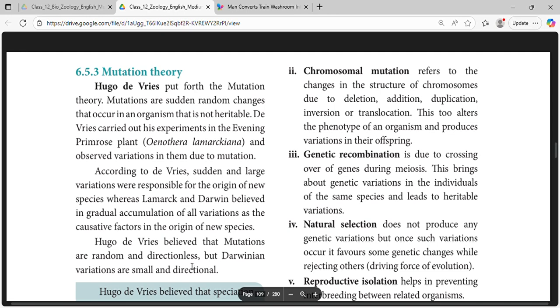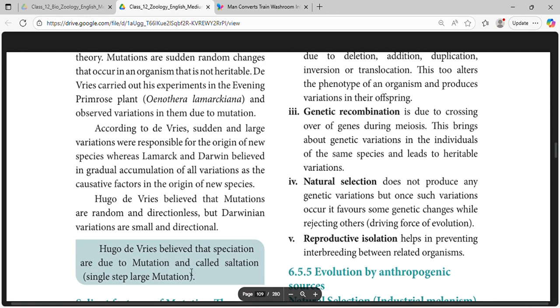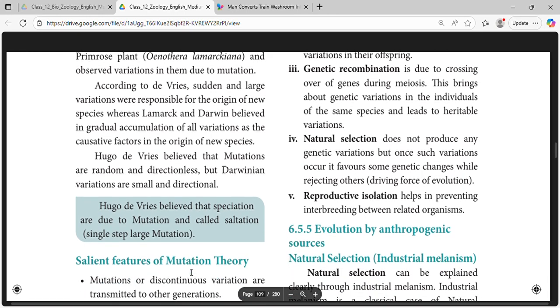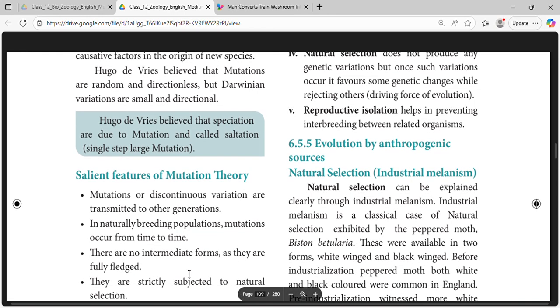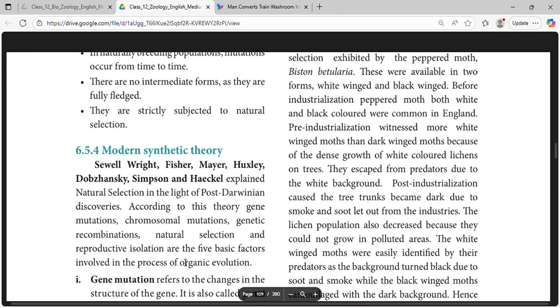Hugo de Vries believed that mutations are random and directionless, but Darwinian variations are small and directional. He believed that speciation is due to mutation, and called it saltation, single-step large mutation. Mutations or discontinuous variations are transmitted to generations. In a natural breeding population, mutations occur from time to time. There are no intermediate forms as they are fully fledged. They are strictly subjected to natural selection.